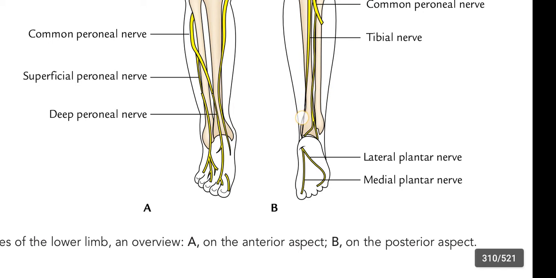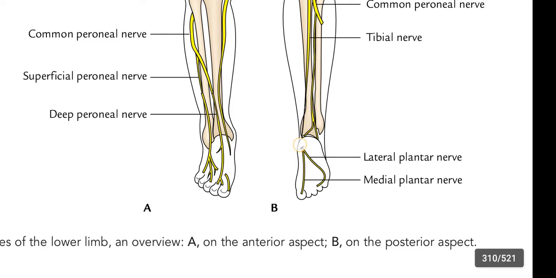This tibial nerve is present on the posterior side of the leg and behind the medial malleolus. This is the medial malleolus, this is the lateral malleolus.